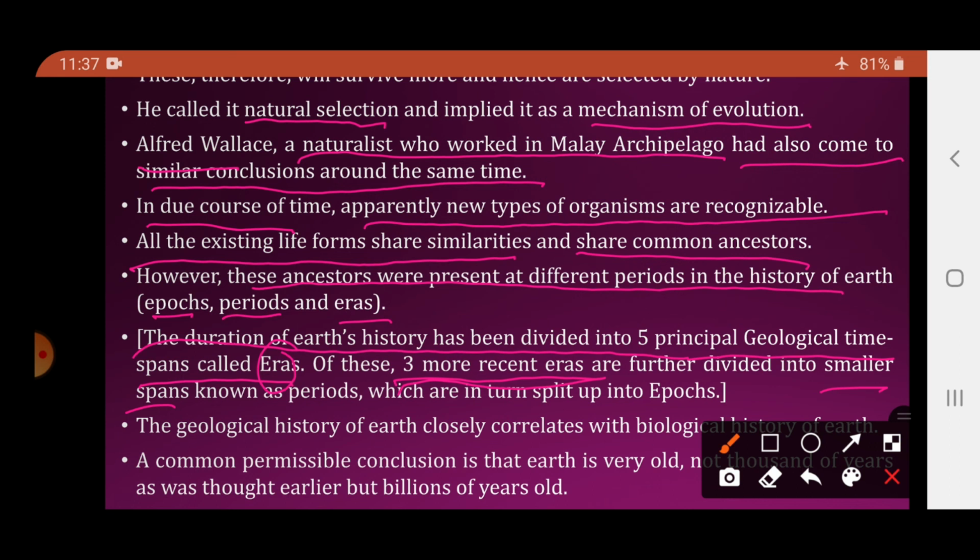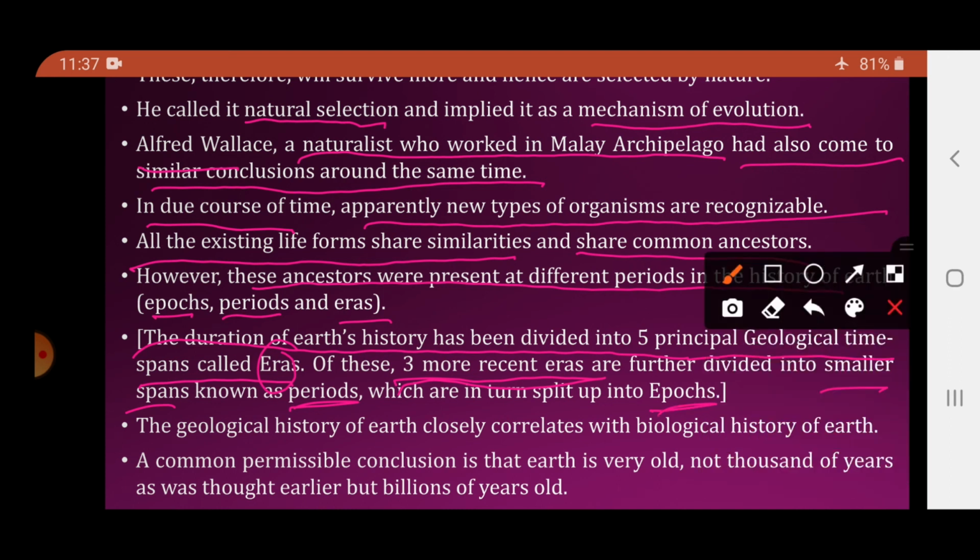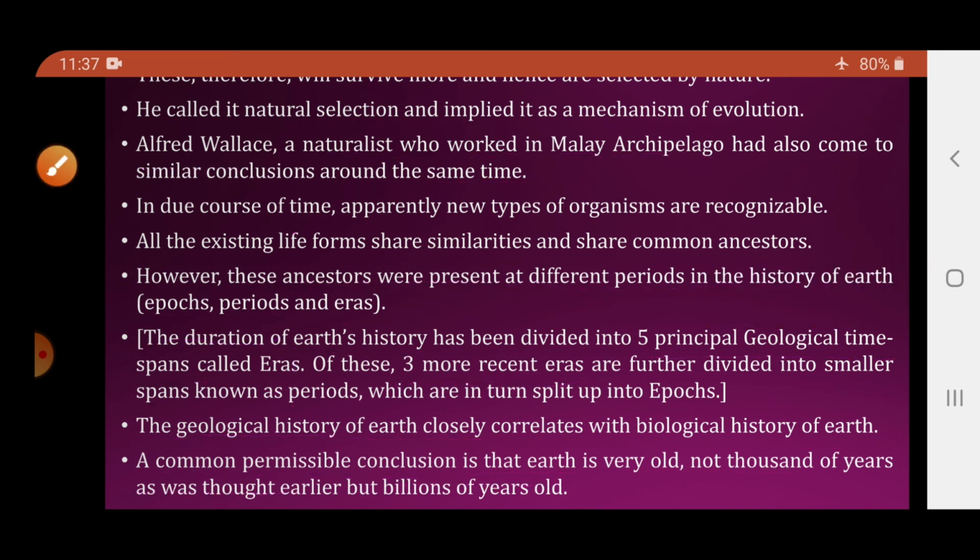अर्थ की टाइम हिस्ट्री को 5 एराज में डिवाइड किया गया है. ये 5 एरा में से जो 3 मोस्ट रिसेंट एराज हैं उसको फिर से शॉर्टर लाइफ टाइम स्पान में कन्वर्ट किया है. These are called as periods and these periods are again divided into smaller life spans which are called as the epochs. A geological history of earth closely correlates with the biological history of the earth. A common permissible conclusion is that earth is very old, not thousands of years as was thought earlier, but is millions of years old.